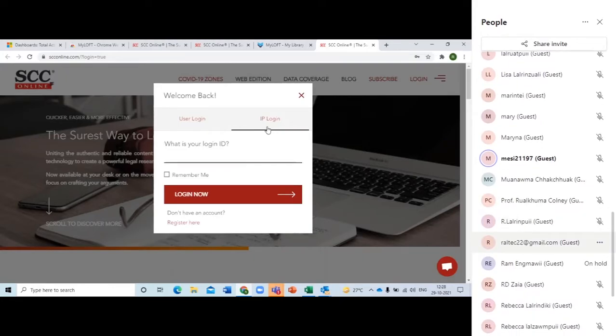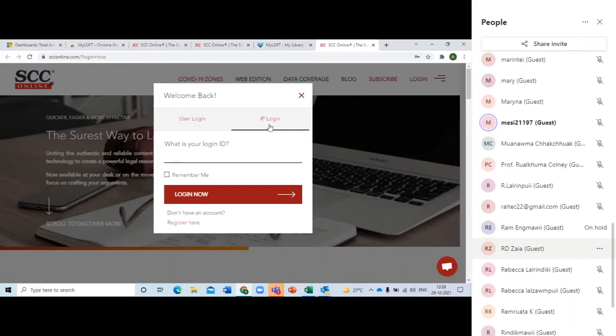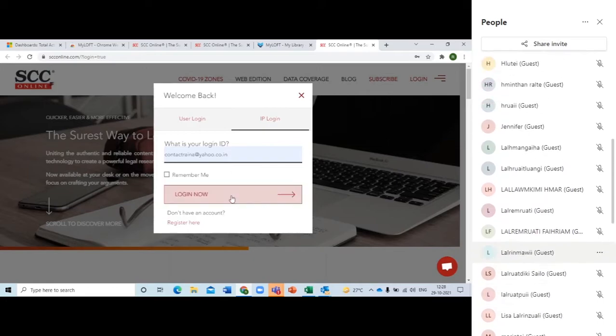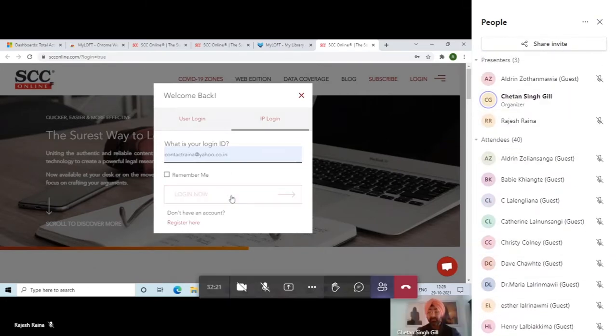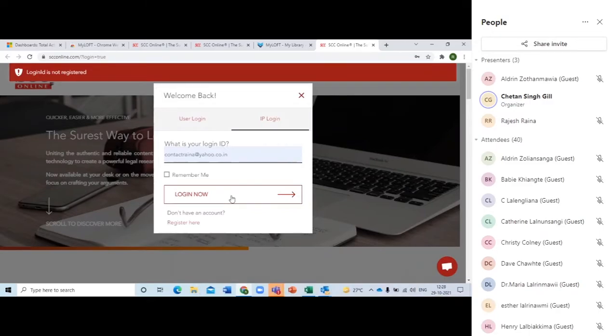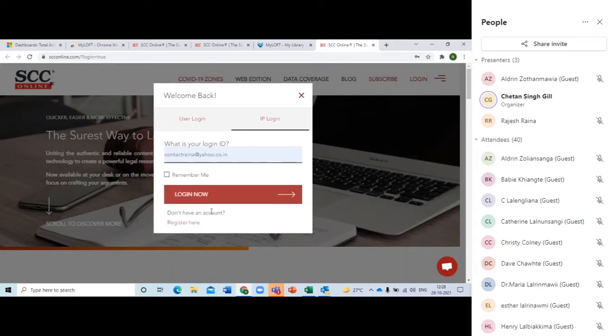And there are 2 options now, user login and IP login. In IP login, you'll just put in your ID over here, the email address that you'll be using. And if you're coming on the website for the first time, there's a possibility that it'll say this login ID is not registered. Now, there's nothing to worry about in this, and neither do you have to reach out to anyone when you get this message. What needs to be done? You need to click on register here.